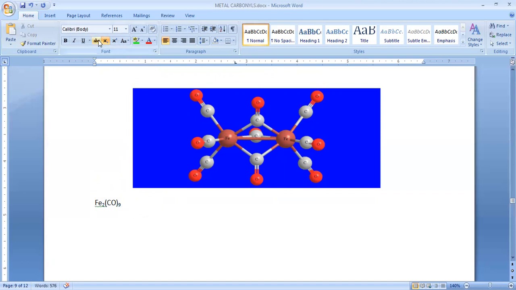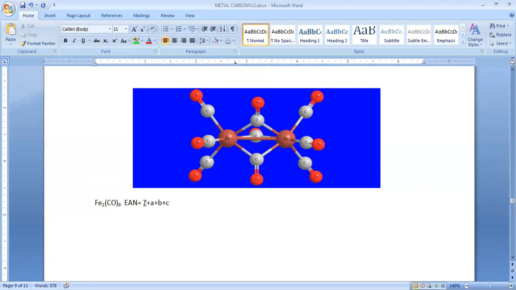For this, how can we calculate the effective atomic number, the 18 electrons? Later in the next slide we have a tabular form where you can get all those things. Z plus small a plus small b plus small c.